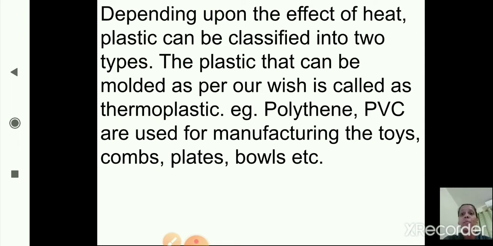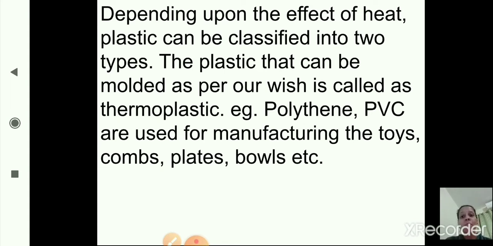For example, polythene and PVC, which means polyvinyl chloride, are used for manufacturing toys, combs, plates, bowls, etc. These are the plastic materials to which we can give any shape which we want. So this type of plastic is called thermoplastic.